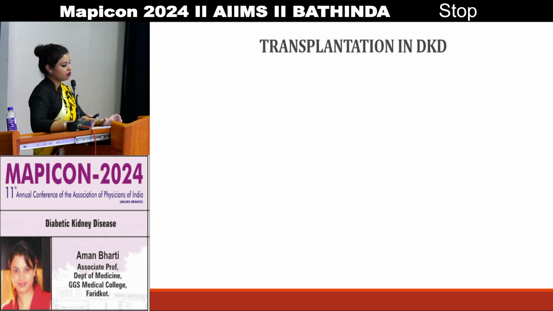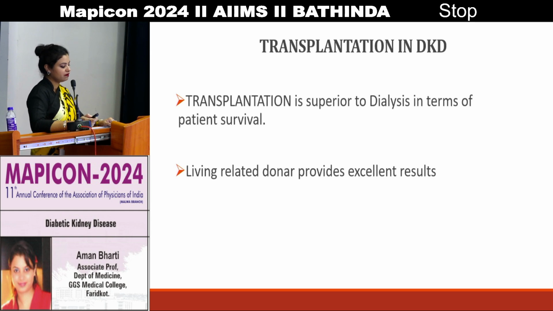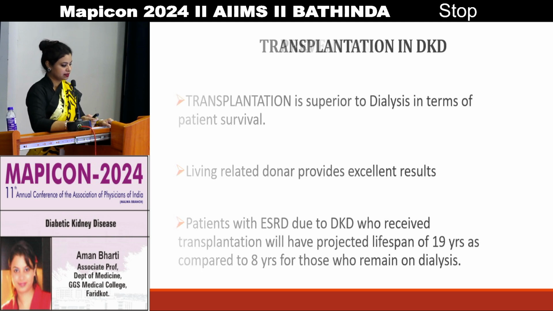If we discuss transplantation in diabetic kidney disease, transplantation is always superior to dialysis in terms of patient survival, because a living related donor provides excellent results. It has been found in many studies that patients with end-stage renal disease due to diabetic kidney disease who receive a transplant have a projected life expectancy of 19 years, as compared to 8 years for those who remain on dialysis.